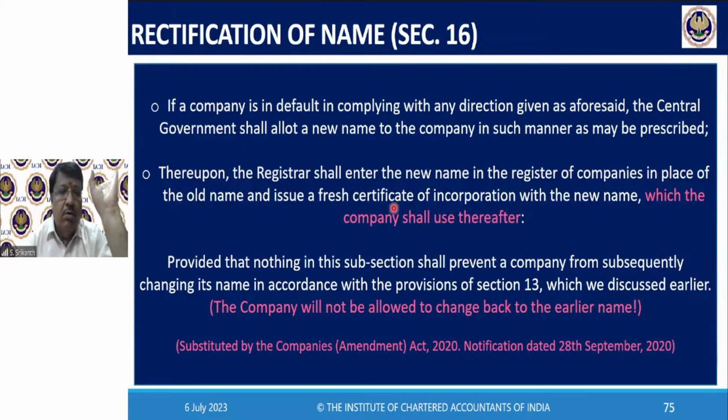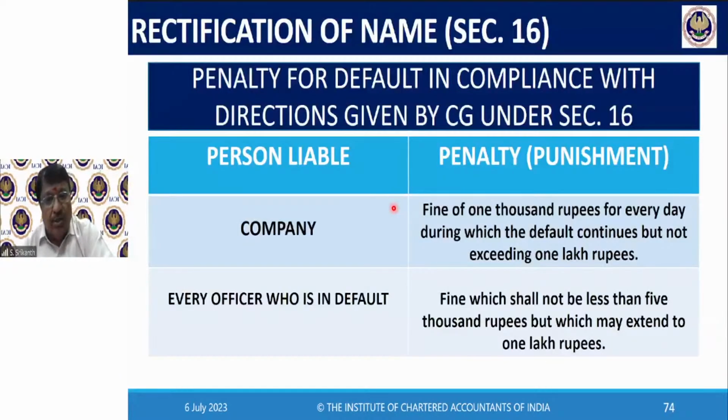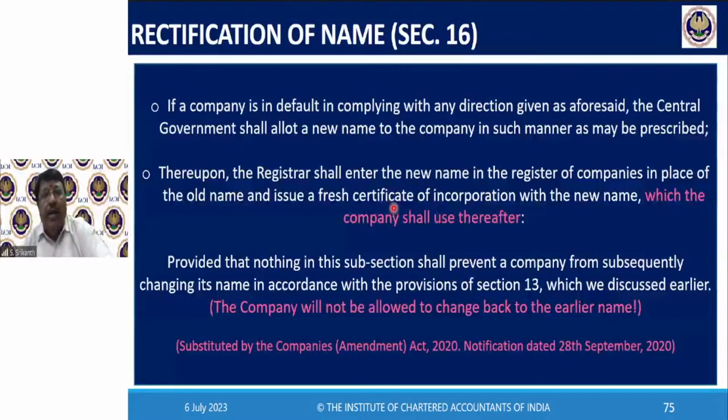Got it? So if you are given 3 months to change, if the company does it on its own, good. If the company does not do it, then a penalty, and the regional director will compulsorily change your name. If you don't like that name, then you can again go through the process of section 30 and voluntarily change your name to some other name, which should not resemble any company. Obviously, the company will not be allowed to change back to the earlier name.